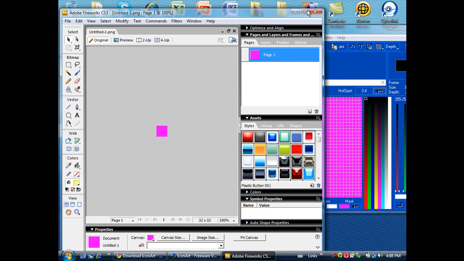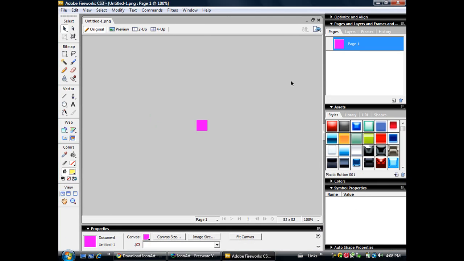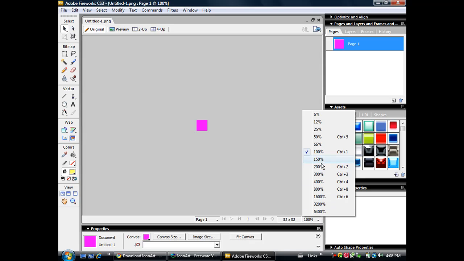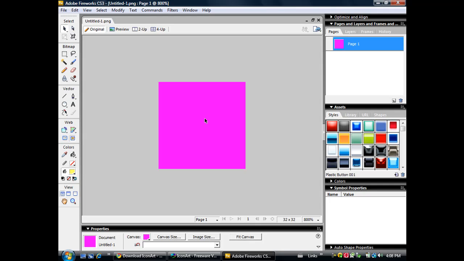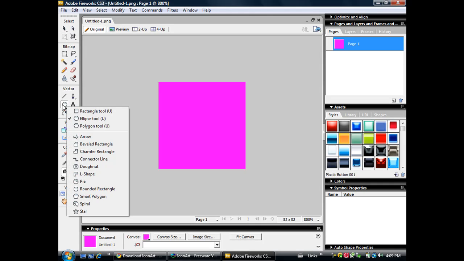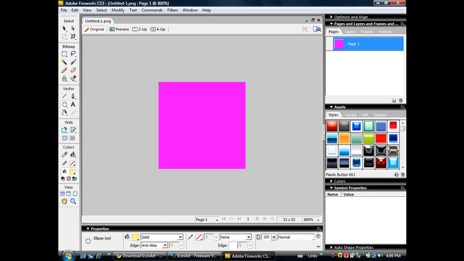And now we'll be leaving Iconart for a bit. And here, make the zoom from 100 to maybe 800, so you've got good room to put your stuff there. It's not small to edit, so it's better. Now you just want to go to the ellipse tool and make a circle first, like this.